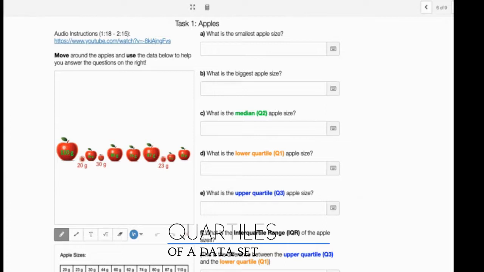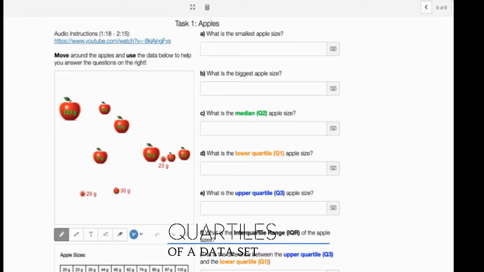On page 6, for those of you who have access to this, you have a chance to take these apples and sort them and move them around, okay? Now, the smallest apple size is our 20 right here, so we'll type 20. Our biggest apple size is this 110 gram apple right here, so we'll type 110. If we wanted to, we could type G as well for grams.